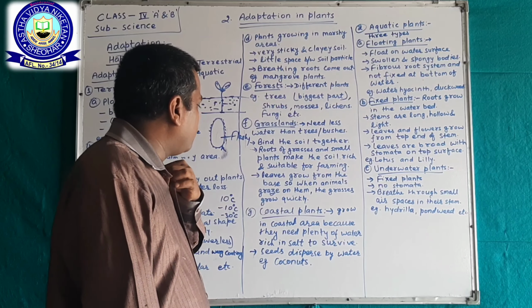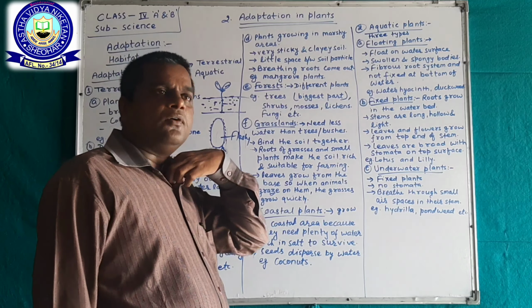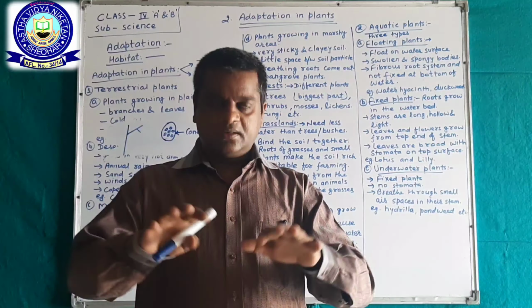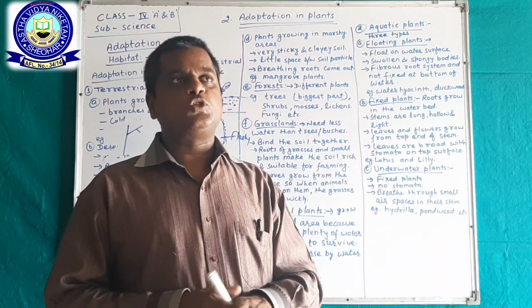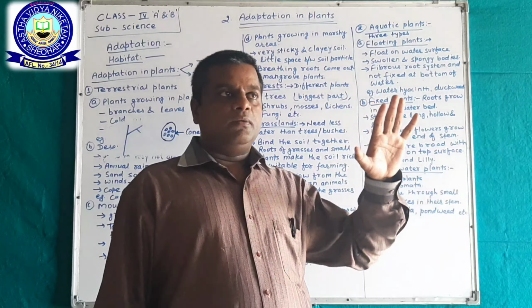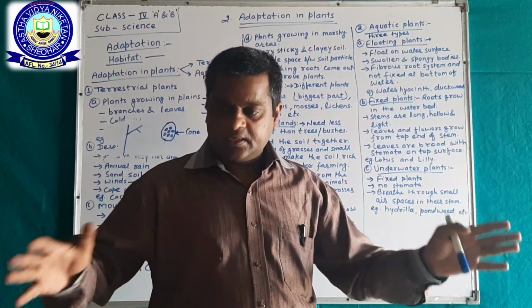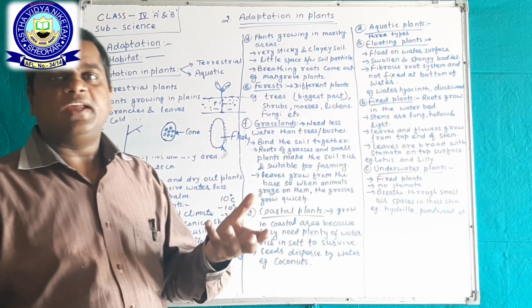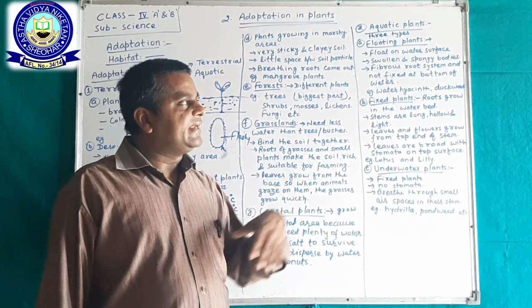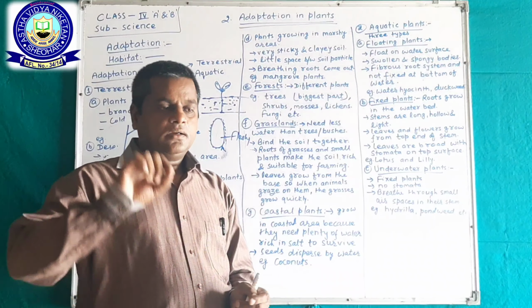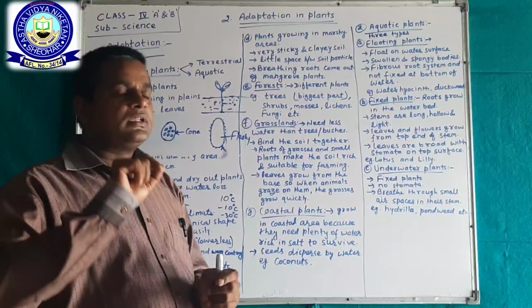Leaves grow from the base. Okay, shepherds in our areas also, and in mountainous areas, you see shepherds take a herd of goats, buffalo, cows, and take them to the field for grazing.